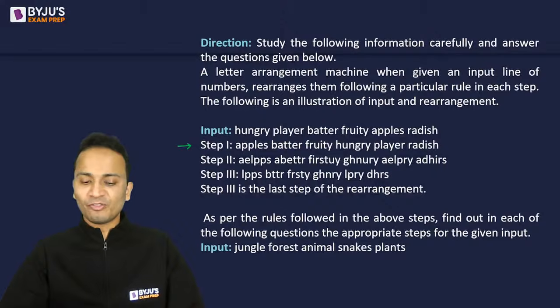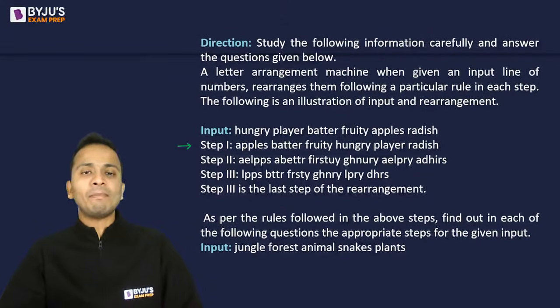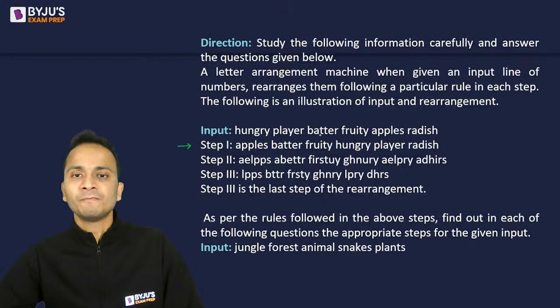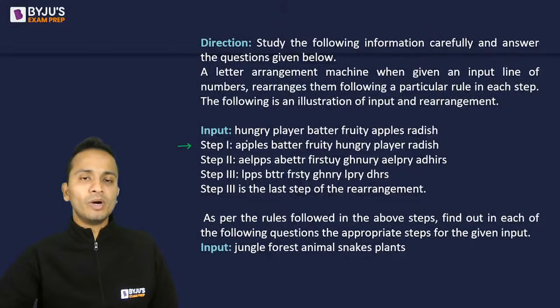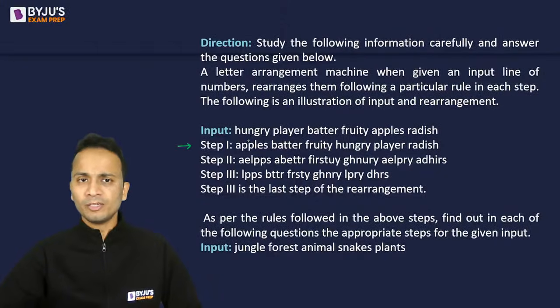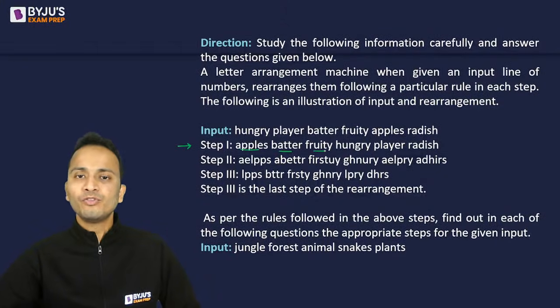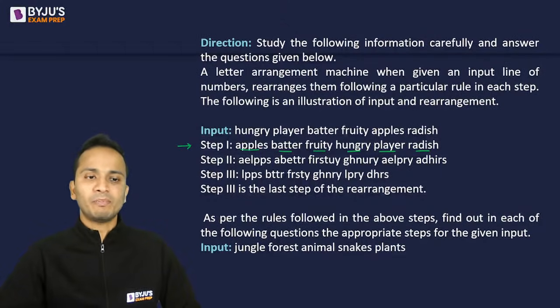So I'm getting a lot of yeses. A lot of you are able to understand what has happened in this machine. You just write what has happened in the first step. These 6 words are arranged in alphabetical order. So Jatin Kalra, you are absolutely correct. Whatever words are given in the input, all these words are arranged in alphabetical order. So apples, batter, fruity, hungry, player, and radish. So this is step number 1.